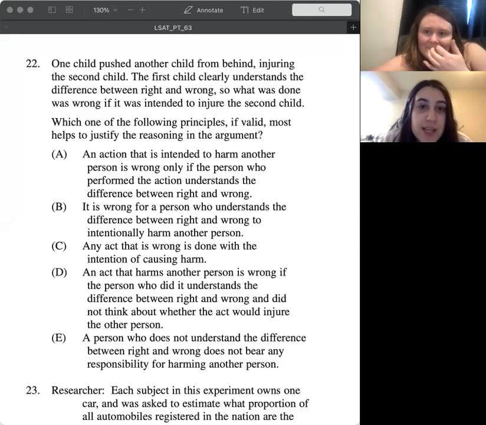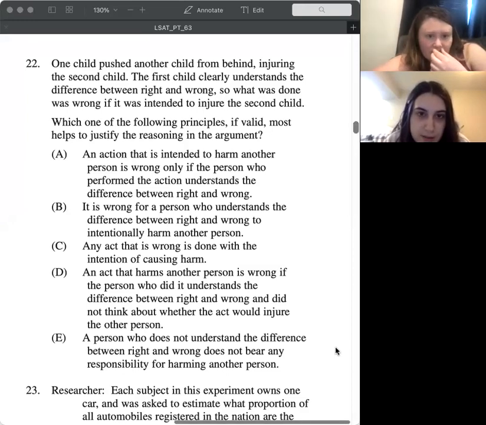One child pushed another child from behind, injuring the second child. The first child clearly understands the difference between right and wrong, so what was done was wrong if it was intended to injure the second child. All right, so what is our conclusion here? The last sentence: so what was done was wrong if it was intended to injure the second child.